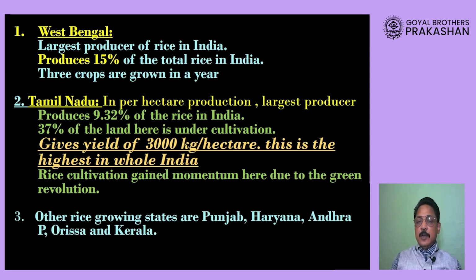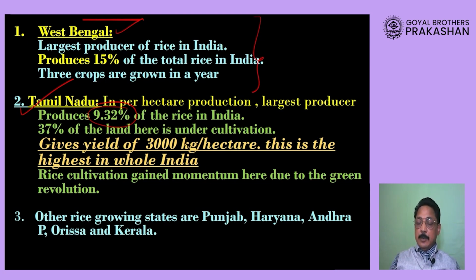Now let us look at the major producers of rice in India. West Bengal ranks first in overall production, and it produces about 15% rice. Single-handedly, it is producing 15% of rice in our country, and they grow rice not only once in a year but thrice in a year. Second very important is Tamil Nadu, that is in South India, and they produce around 9.32% of rice in our country. Please remember, in overall production, West Bengal ranks first.